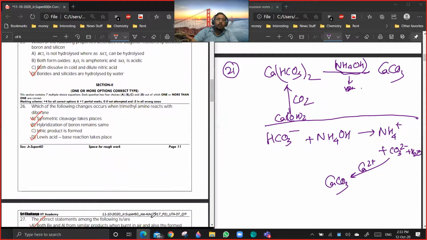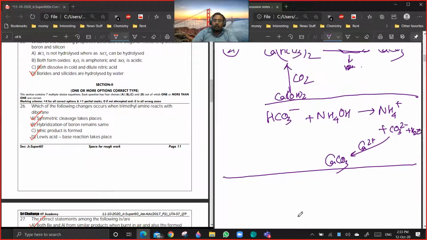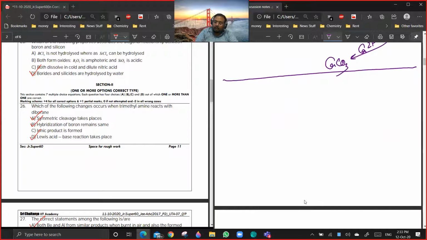Okay, 26. I don't think 26 should be a doubt. Symmetrical. Which option? A, C, and D. I think, if you are remembering, did you attend the class where I discussed the symmetrical cleavage of B2H6 or something like that?